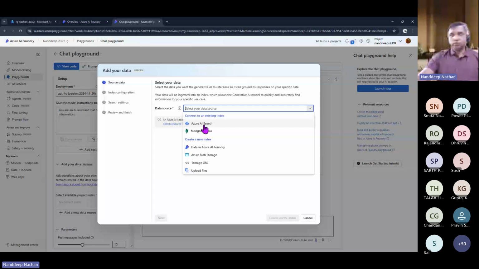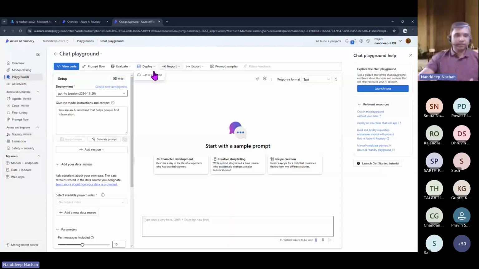So as soon as you do that, you will also see an option to get it deployed as a Teams app as well as get it deployed into the Copilot Studio as well. So that is one of the capabilities that you can use. But since again my Copilot Studio itself is not working, I will not be able to show that demo as well. But okay, so with that, maybe quickly see the comparison between this Azure AI Foundry and Copilot Studio.